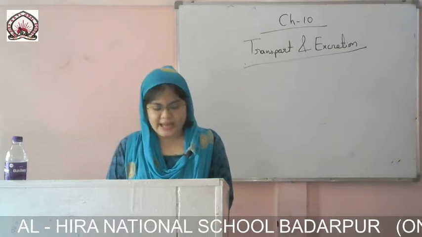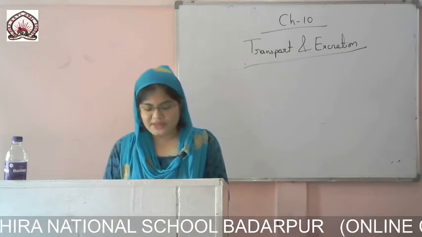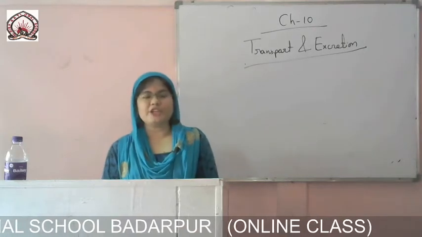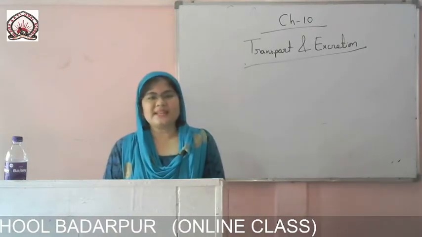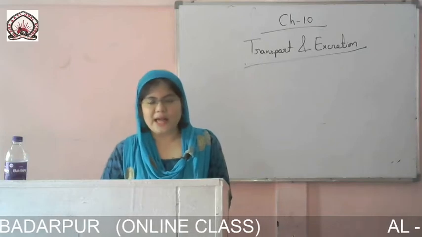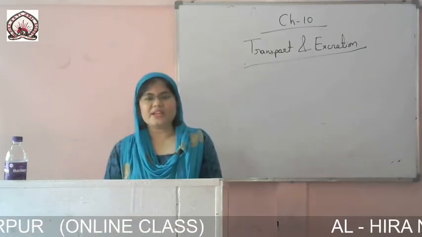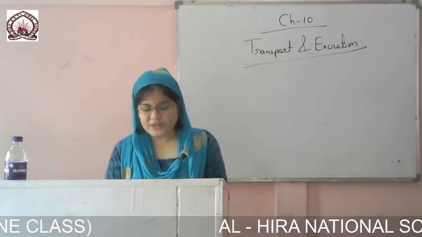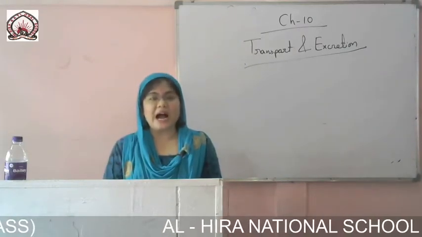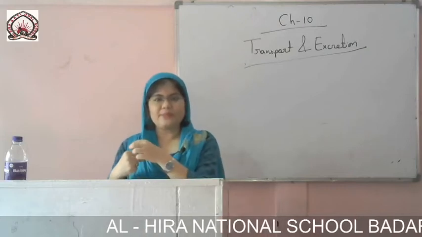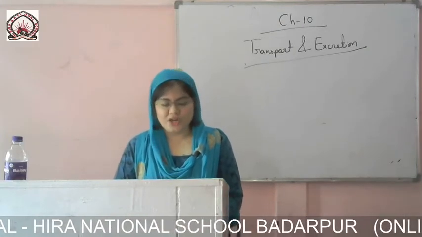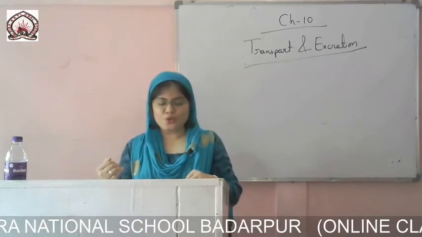Deoxygenated blood, or blood carrying carbon dioxide from all parts of the body, enters the right side through two major veins. So deoxygenated blood, which doesn't have oxygen and only has carbon dioxide, comes from all parts of our body and enters the right half of the heart through two major veins, okay.